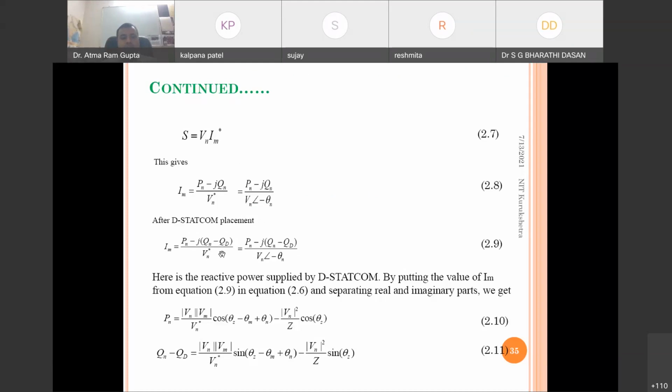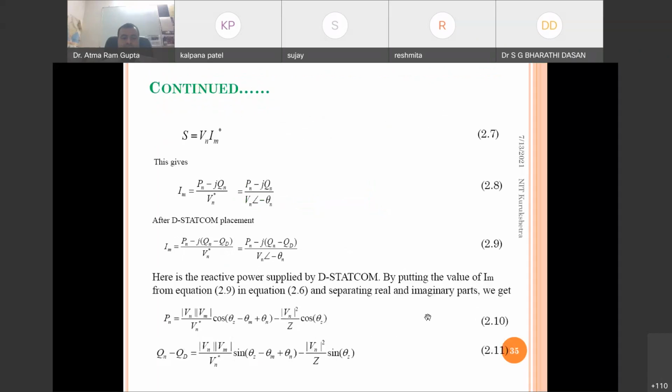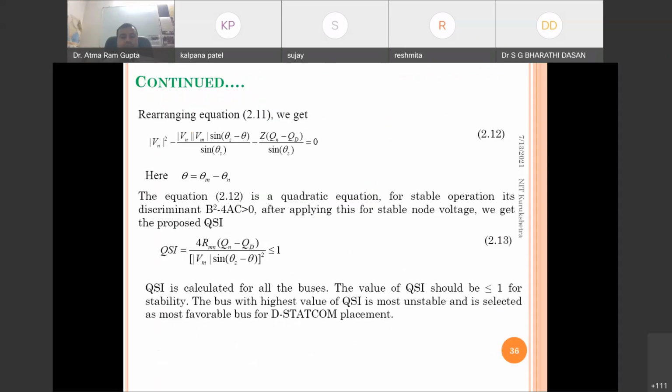Okay, now QD is supplied by the DStatCom. So this current equation will be changed, and after putting this value into equation 2.6 and separating the real and imaginary parts, we can find the equations of active power and reactive power. For active power based DG allocation, we can refer to equation 2.10, and for reactive power allocation, equation 2.11. So here we are allocating the DStatCom for reactive power compensation.